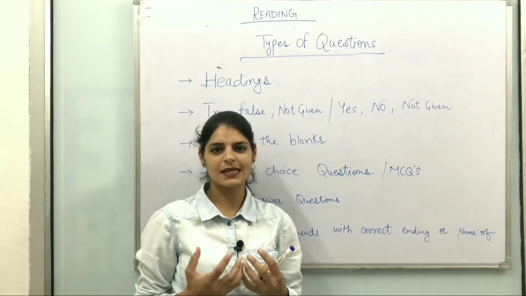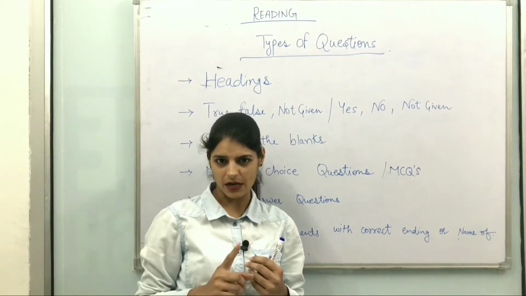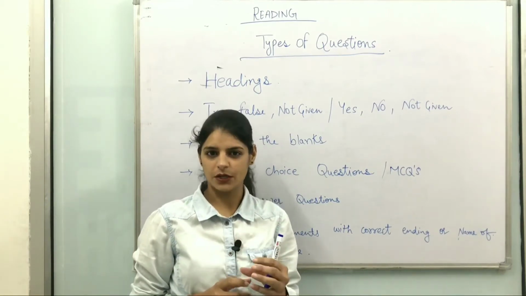You just have to understand the basic concept of what information they are providing in one paragraph.